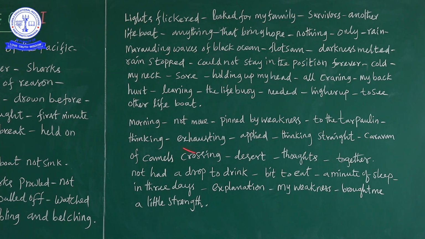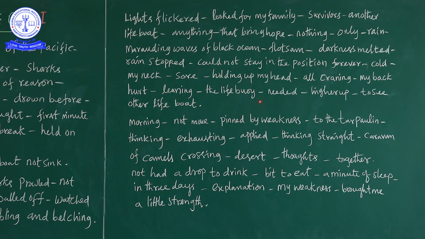Okay, why is he saying all this explanation? Because my weakness brought me a little strength. So when I think of my weakness, I feel I get a little strength. So that's why he says this very long explanation.